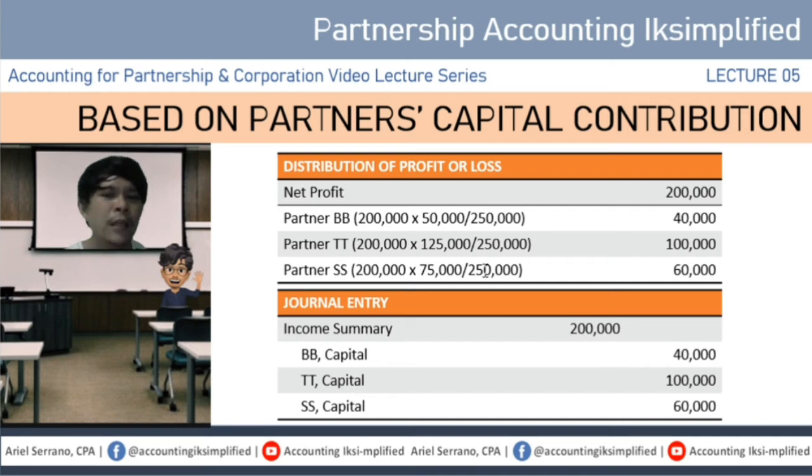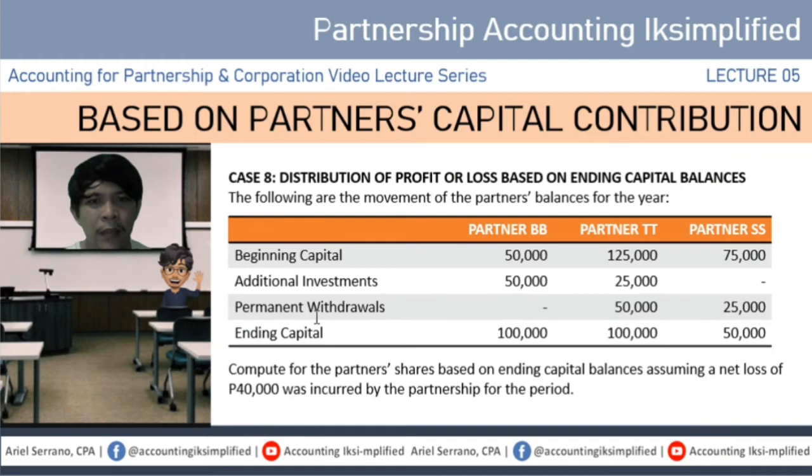Pag ginormalize natin, easy na lang yung journal entries mo ngayon. Debit ka income summary kasi once again, yan ay net profit. Tapos i-apply natin yung mga balances para mag-reflect doon sa kanilang mga capital accounts. So that is simple. Pagdating mo sa case 8, pag in-apply naman natin yung ending capital balances, eto naman yung